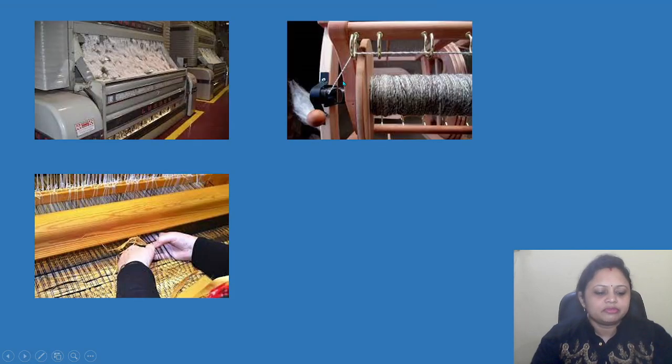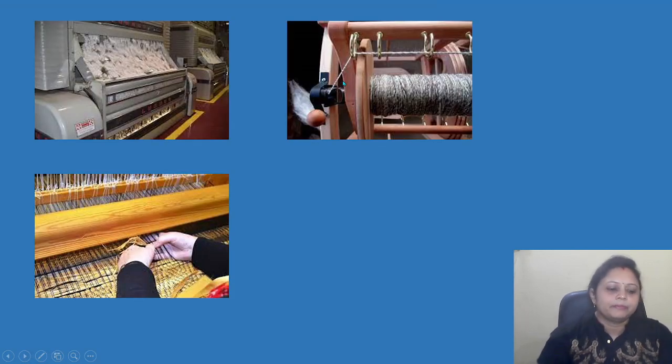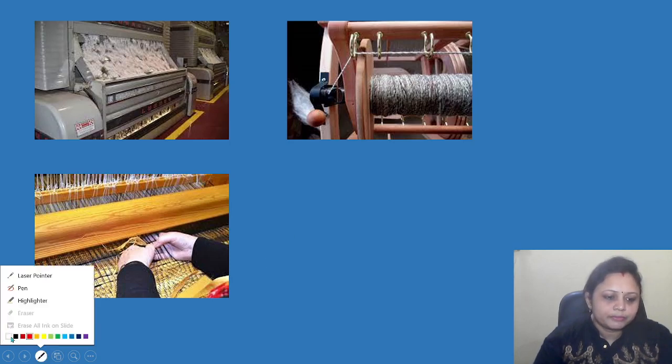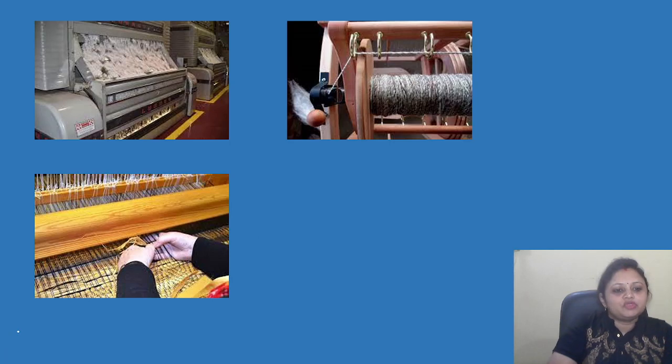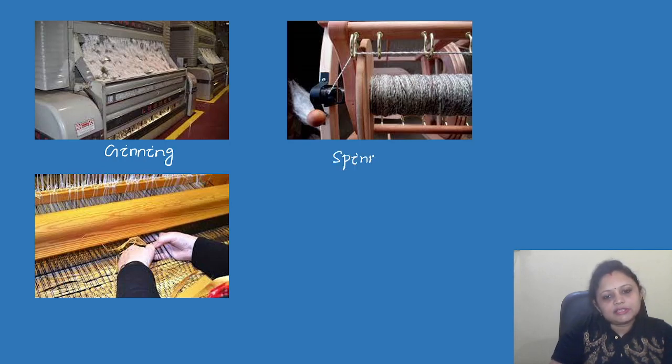So here the first one is, just a minute. Yes, the first one, that is ginning, followed by spinning, then weaving.